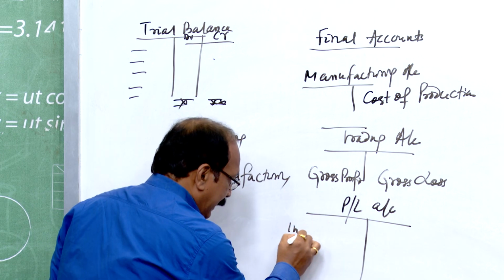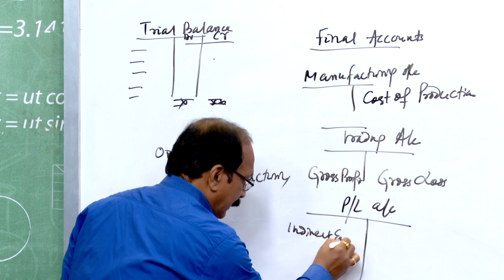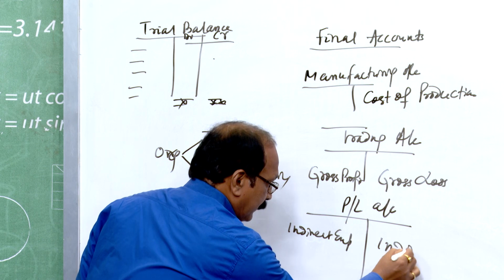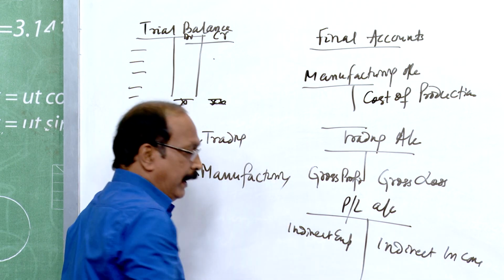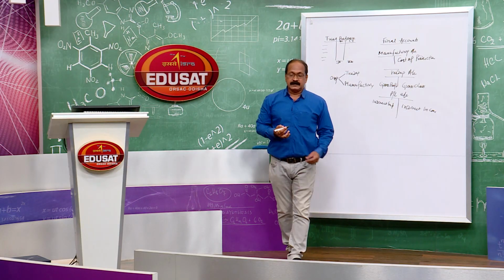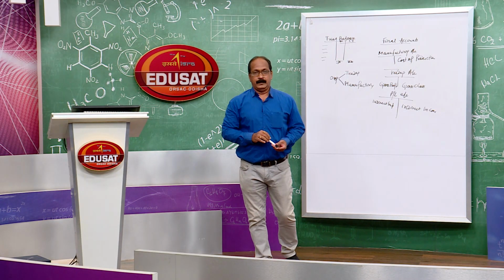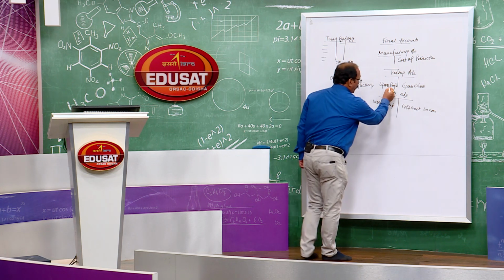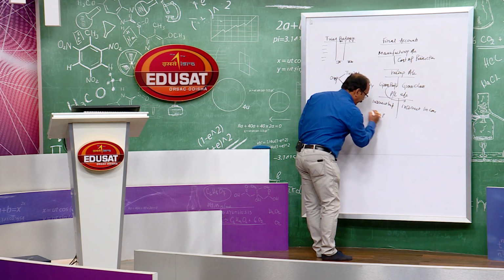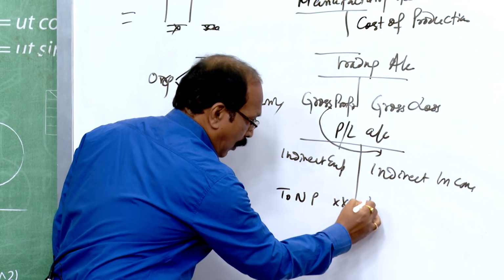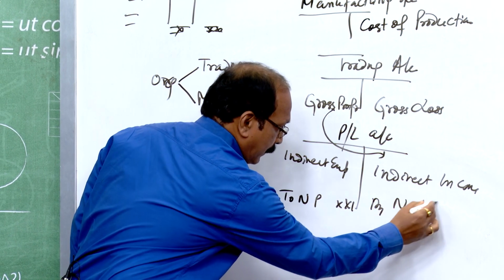Here, indirect expenses and indirect incomes. In the debit side, all indirect expenses are to be taken, and the gross profit from here is to be transferred here. Then the result is net profit or net loss.